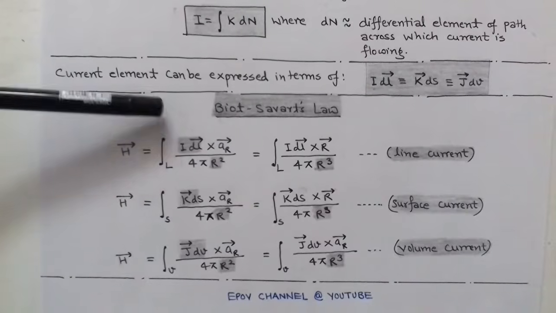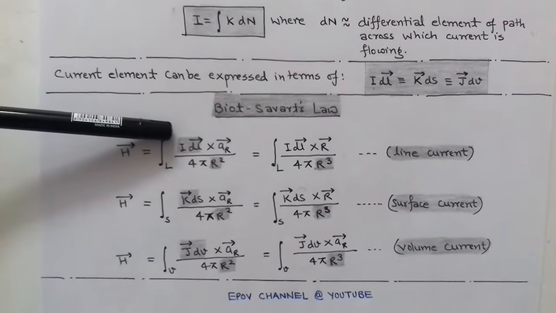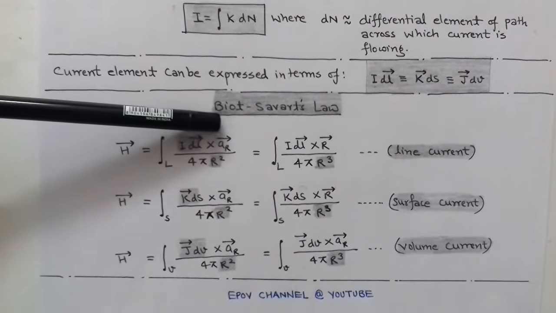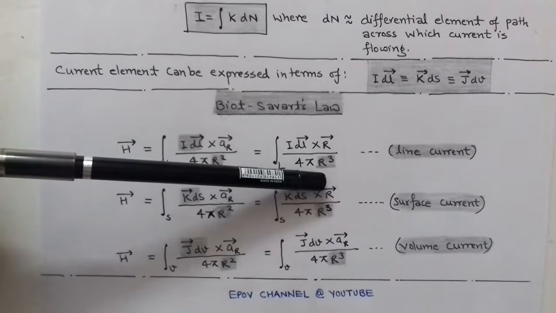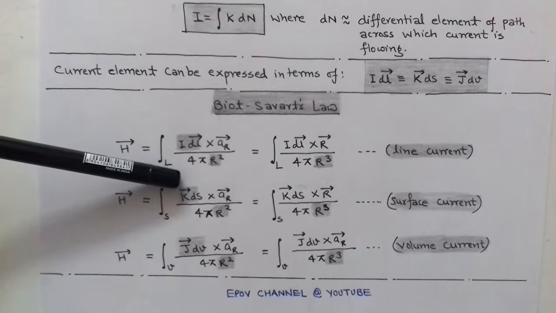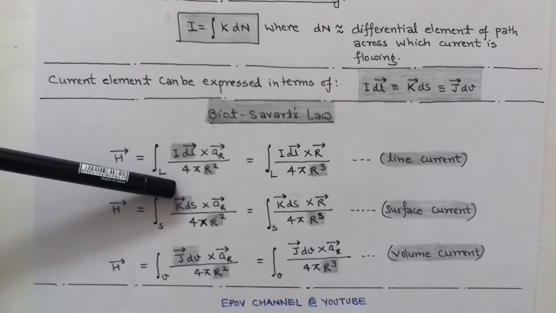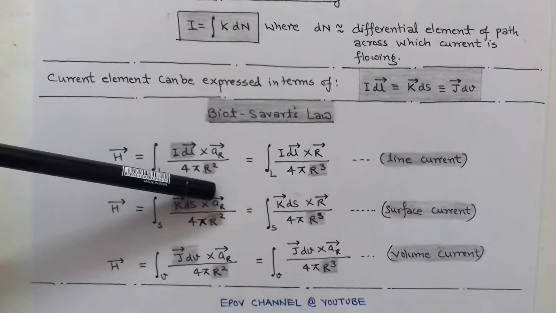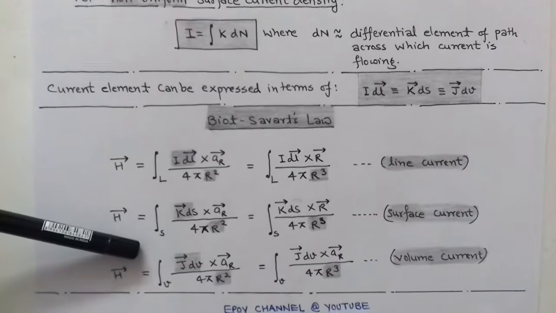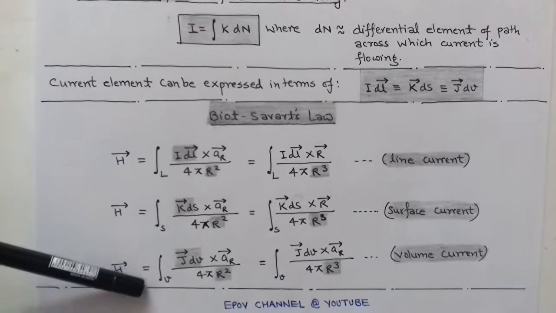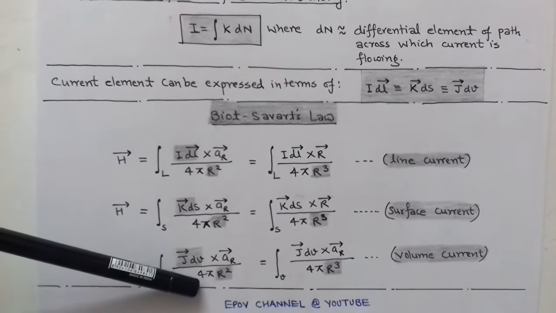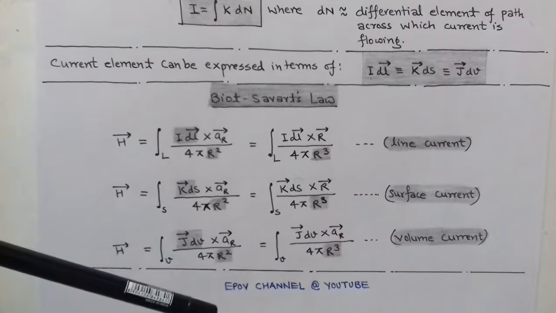For line current distribution, the formula is the line integral of I dl vector cross unit vector r upon 4 pi r square. In place of unit vector r, we can write the vector upon its magnitude. In case of surface current, we use a surface integration, that is K vector ds cross unit vector r upon 4 pi r square. Similarly, for volume current distribution, the magnetic field intensity H vector is equal to the volume integral of J vector dV cross unit vector r upon 4 pi r square.